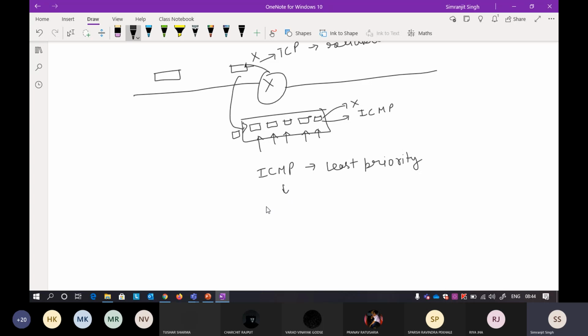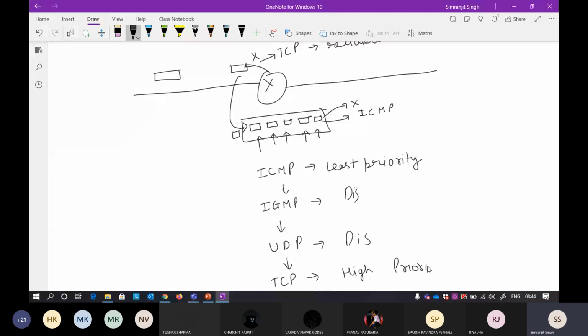In a similar way, another is IGMP. It is Internet Group Messaging Protocol. Okay, so it has low priority. After that, if you do not have any ICMP, but you have IGMP, you can discard this protocol. After that, if you have a UDP protocol, you can also discard this protocol. And the last one, your highest priority, is the TCP protocol. So high priority is this one.